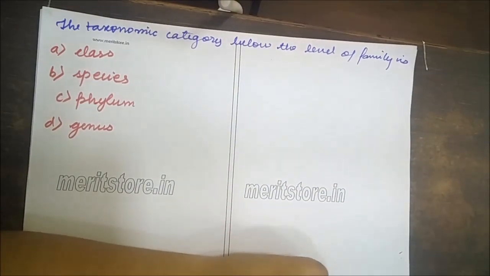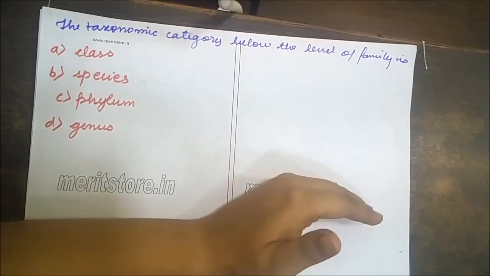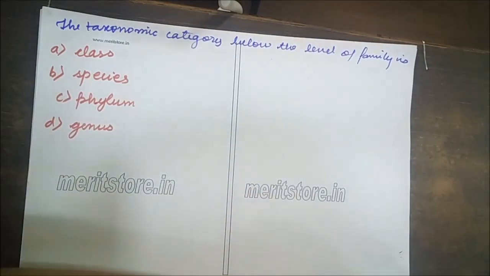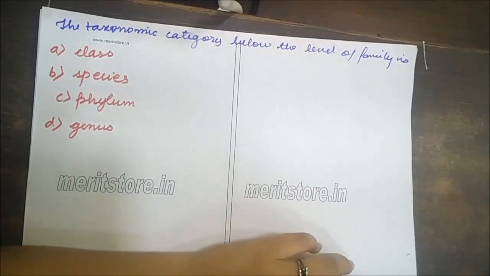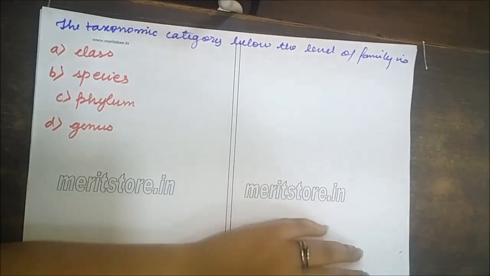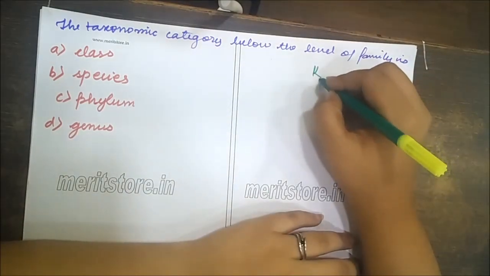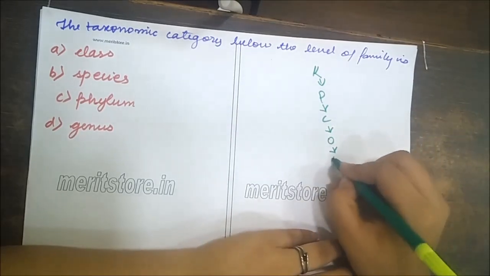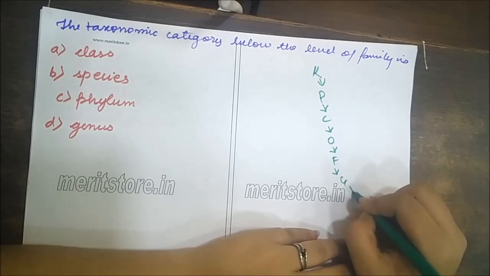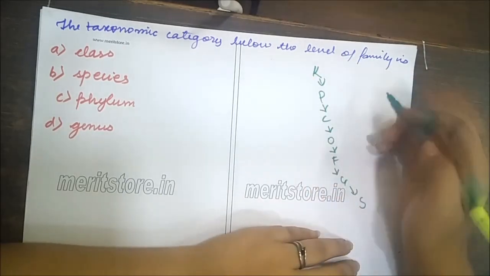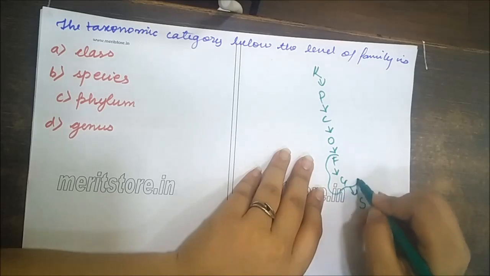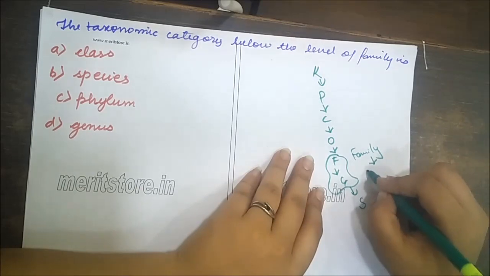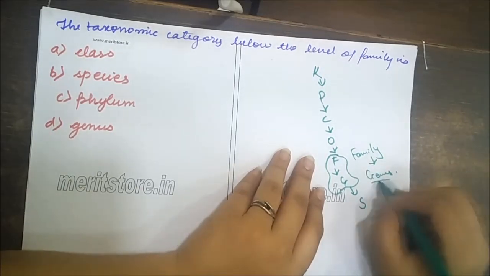And the next question is, the taxonomic category below the level of family is class, species, phylum, or genus. Now let's see the taxonomic hierarchy, which comes kingdom, then phylum, class, order, family, genus, species. Below the level of family, which comes below, is genus.